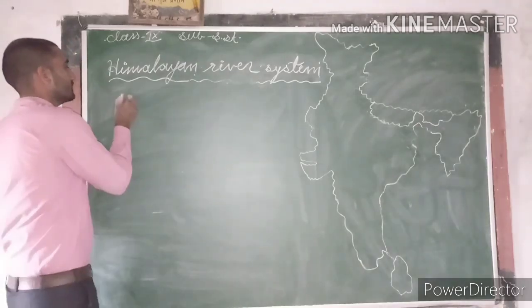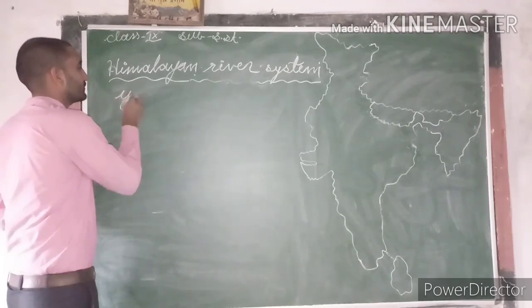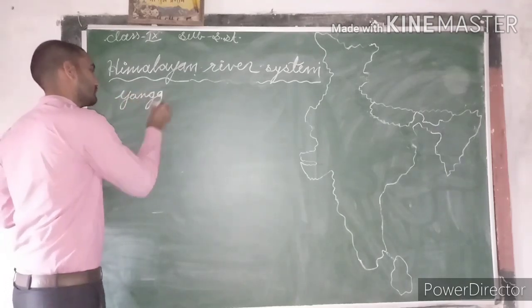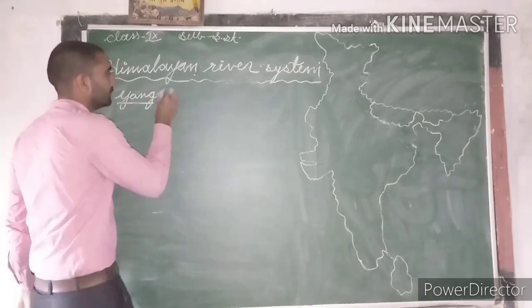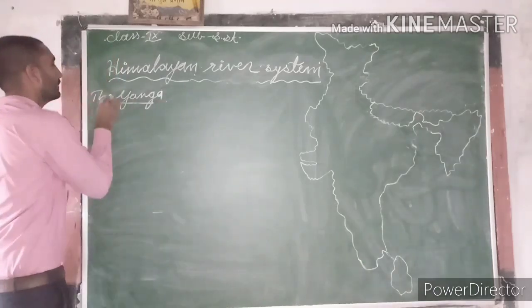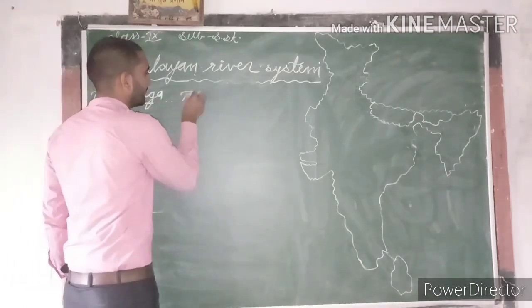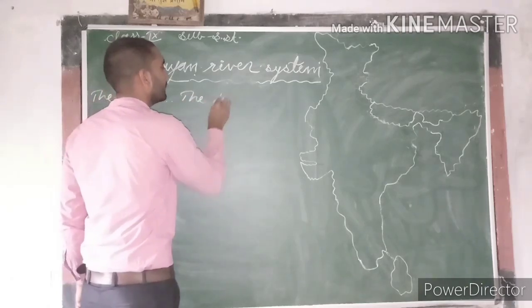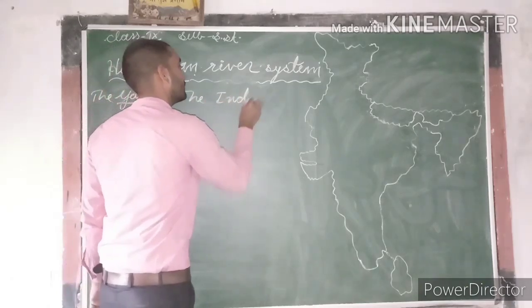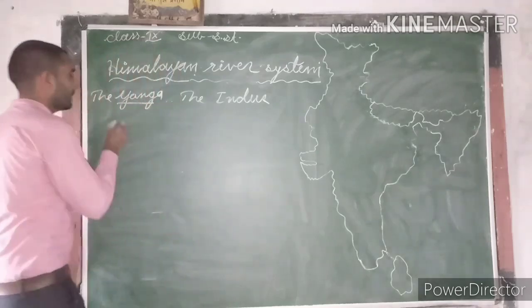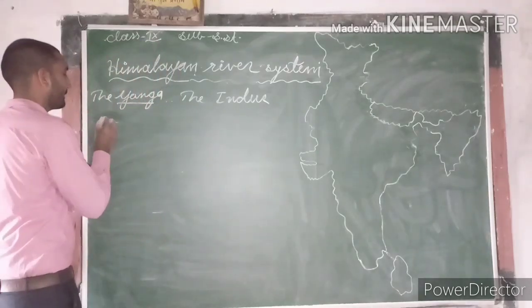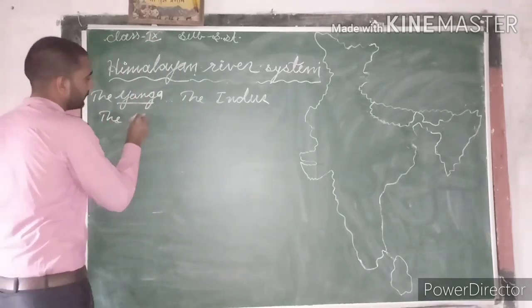Guys, the Himalayan river system is mostly formed by three major rivers: the Ganga river, along with that the Indus and the Brahmaputra.